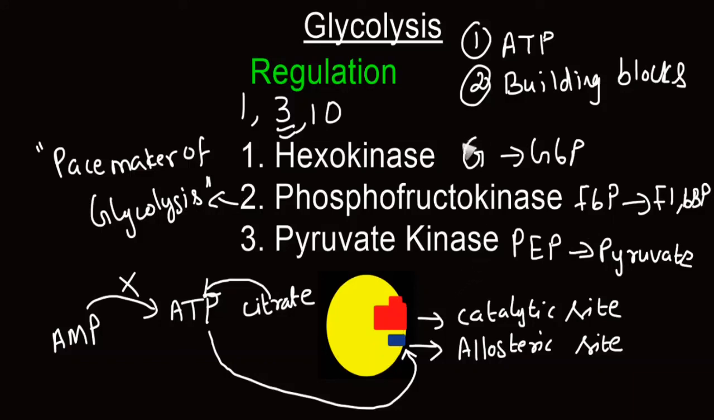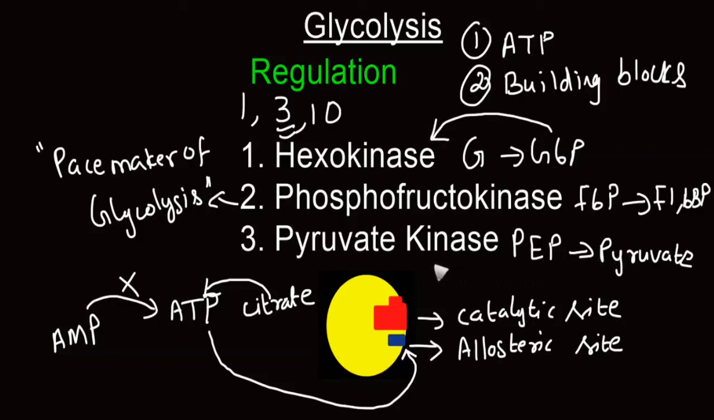Now let's see about the other two enzymes. In the case of hexokinase, the product that is formed is glucose 6-phosphate. When this glucose 6-phosphate is not utilized for the next step, this product gets accumulated, and this in turn inhibits the enzyme activity of hexokinase.